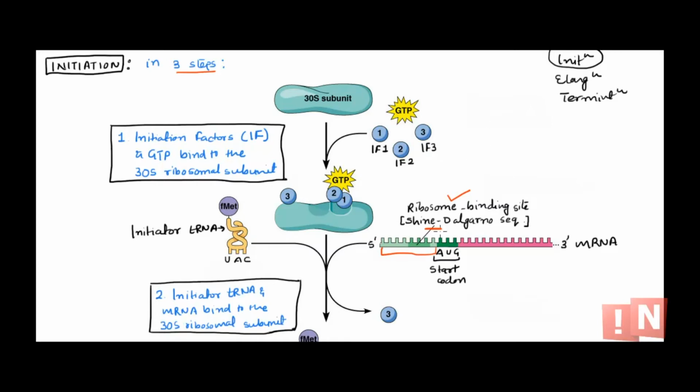That is just before the start codon, the ribosome binding site, where first the 30S subunit will come and bind. And this binding occurs with the help of initiation factors. So that is the first step. The 30S subunit binds with the initiation factors and a molecule of GTP. So initiation factor 1, 2 and 3 along with GTP will bind to the 30S subunit.